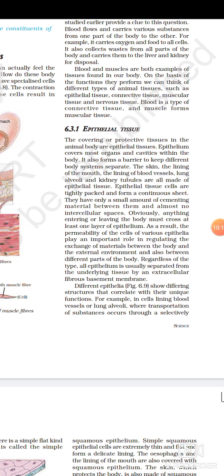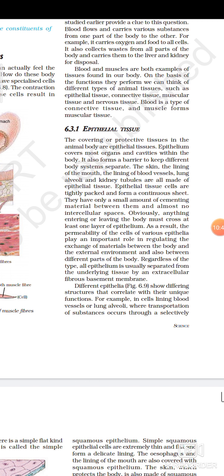There are other tissues under the epithelial tissue, and from that underlying tissue the epithelium is separated by an extracellular fibrous layer called the basement membrane. With the help of the basement membrane, the epithelial tissue is separated from the underlying tissue.